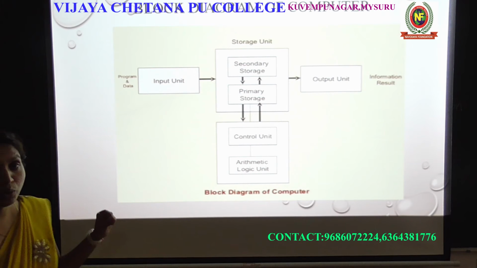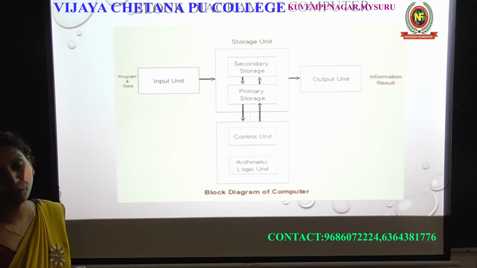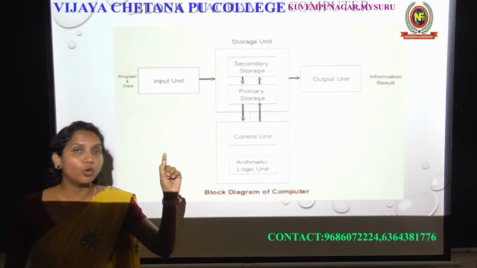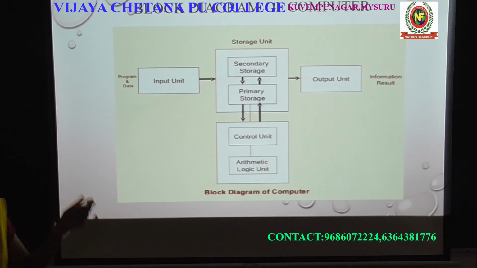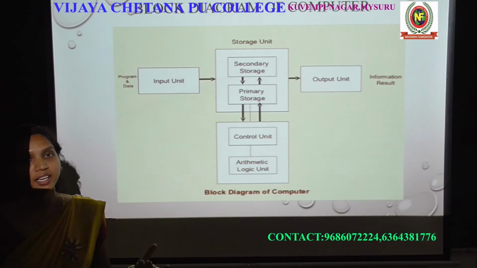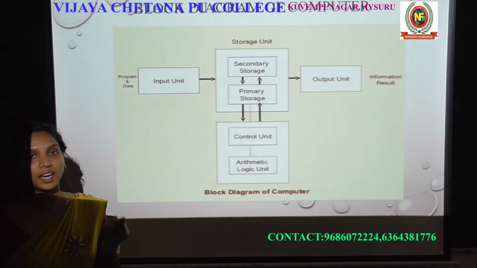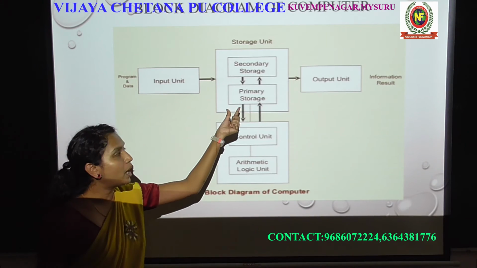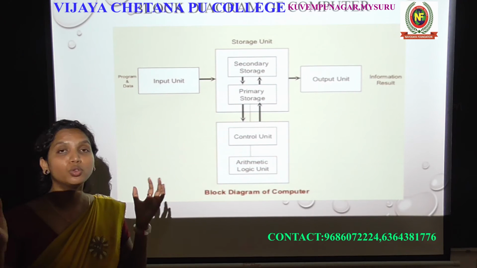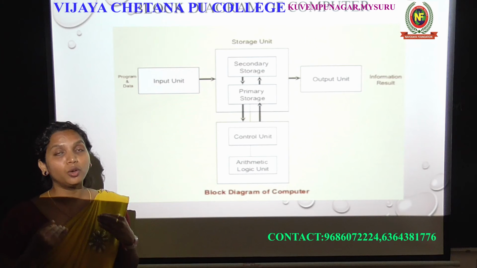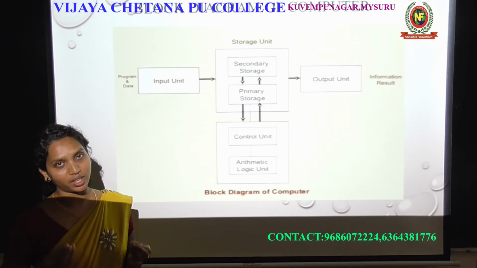Then you are going to add some more devices to store a large amount of data. For example, your USB card, the memory chip, your pen drive, or your hard disk. These are all secondary memory. This is a second option to store the data, because the main memory, the primary memory, is very small in size and is not able to store a huge amount of data, but we users want to store a huge amount of data. That's why they are using the secondary devices.